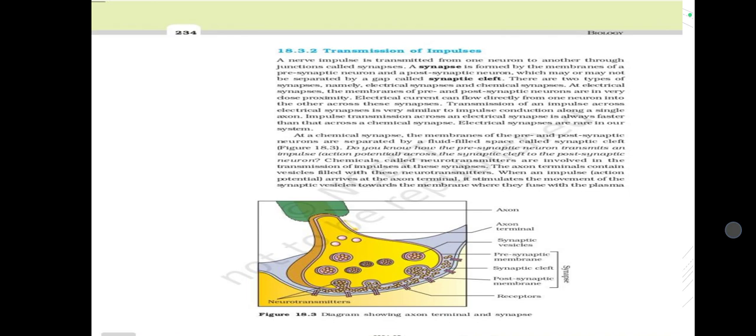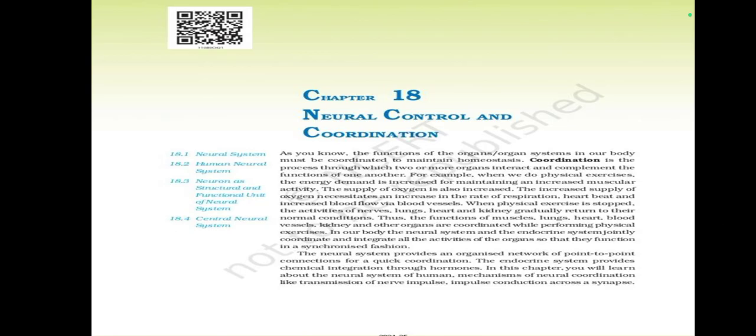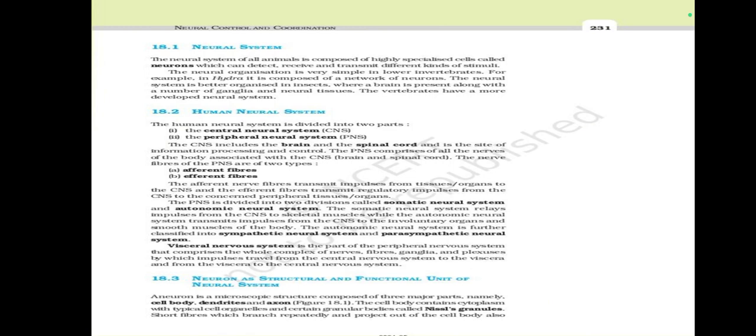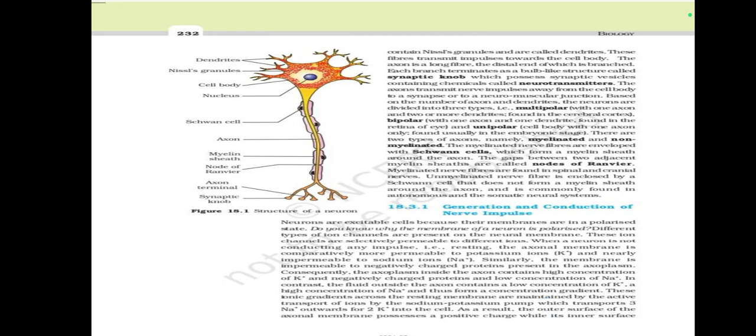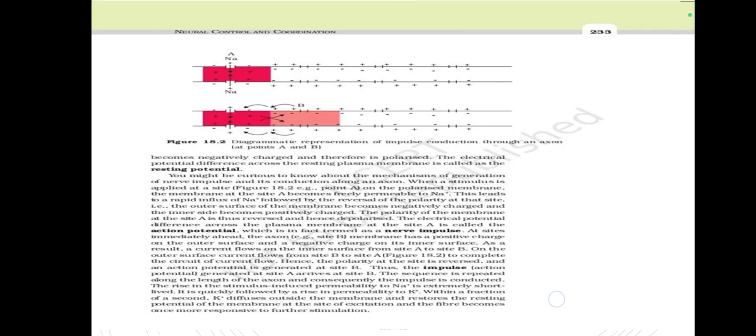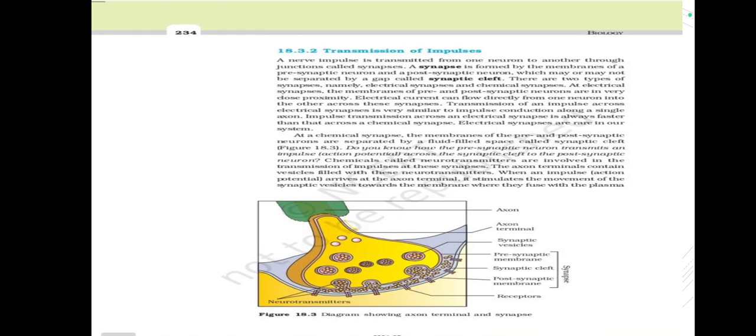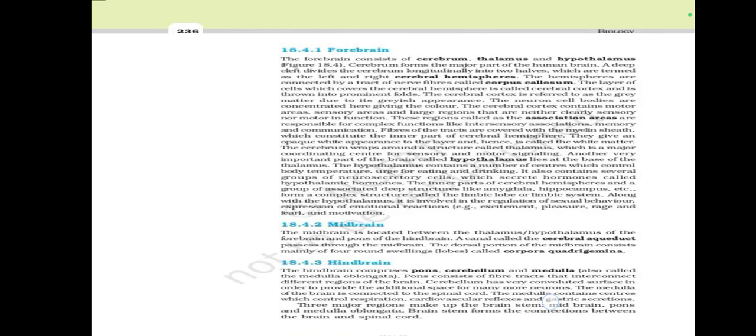In neural control and coordination we have seen earlier the neural system, human neural system, neuron as structural and functional unit of neural system. Then generation and conduction of nerve impulse, then transmission of impulse, then central nervous system, then forebrain, midbrain, hindbrain, then summary.